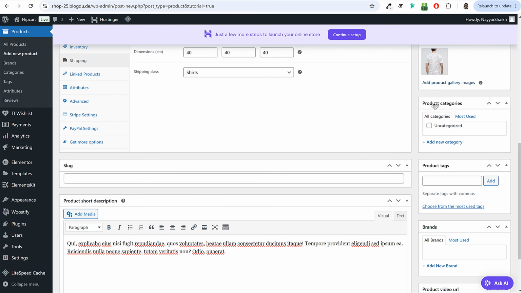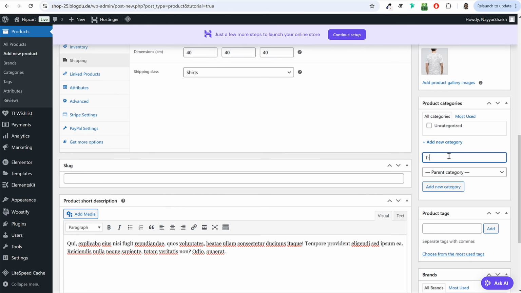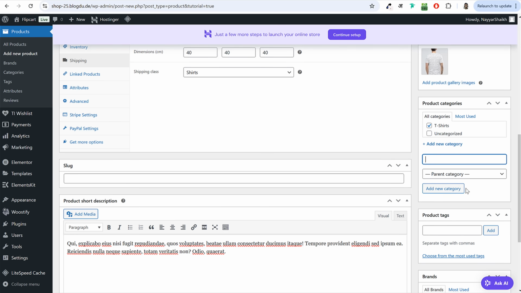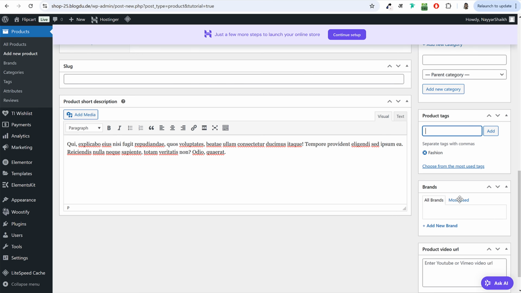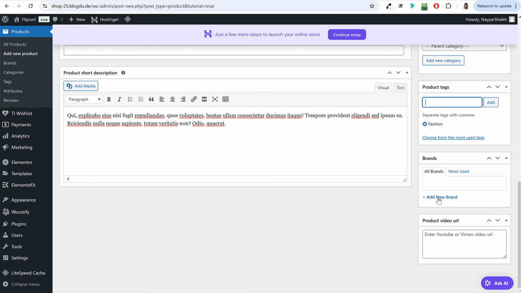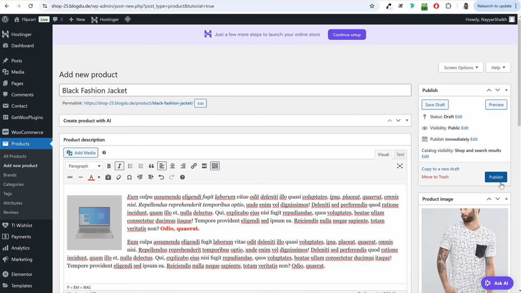Then after that, you can also add a new category. So under product categories, I'll click on add new category and I'll add a category of t-shirt or t-shirts. Okay. I'll click on add new category. Whenever in future I'm adding a new t-shirt listing, I'll select this t-shirt category. Or if I'm creating electronics or laptops, then I can create a new category for that. Under product tags, you can give it some tag like fashion, okay, or some other tag if you want. Under brands, we are not doing this thing, so I'll leave the brands and I'll simply publish it.